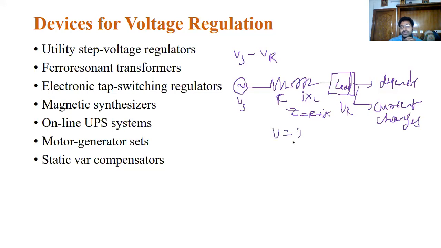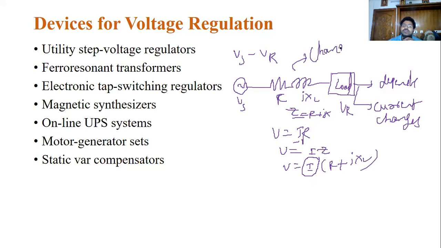V is equal to IR, but here you consider the impedance, so you can write V equals I into Z, that is, V equals I into R plus jX. If the value of current changes, the total impedance changes, and this value changes. This we can treat as the voltage regulation.